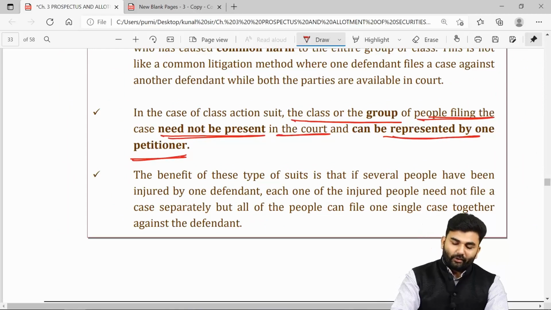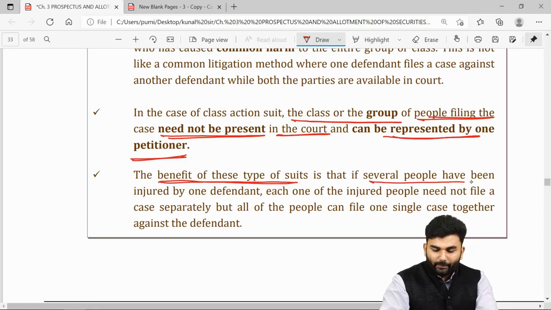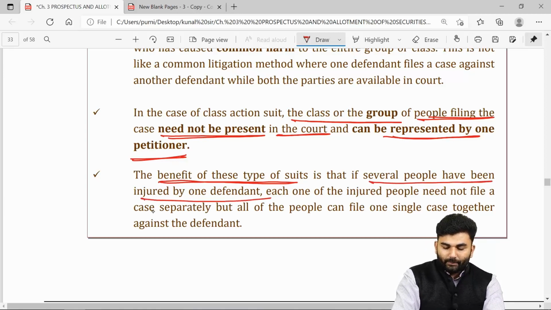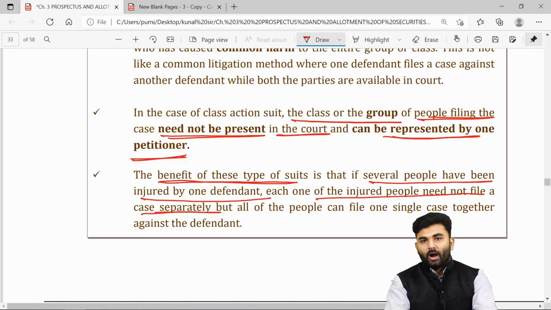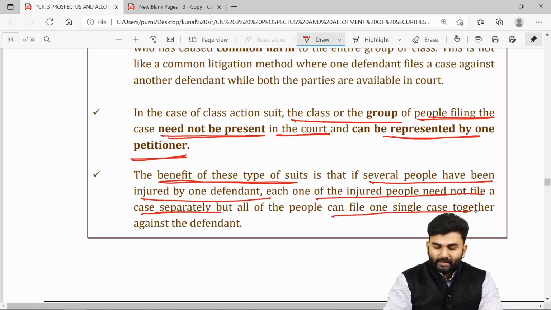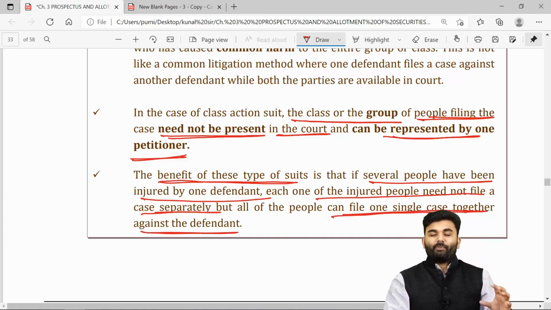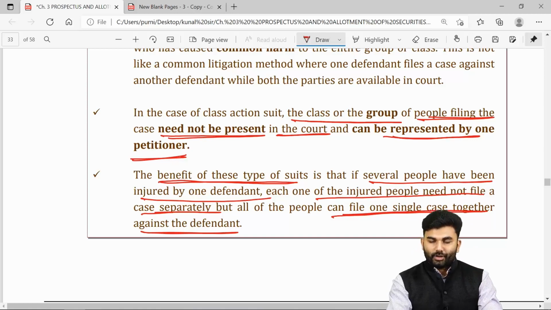What is the benefit of a class action suit? Several people may be acting as aggrieved parties. If those several people separately file cases, then multiple cases will be filed against the company, and all of them need to be present at the court. Instead, only one single case will be filed against the company, and the entire group is not required to be present in the court. They will be represented through one common petitioner.